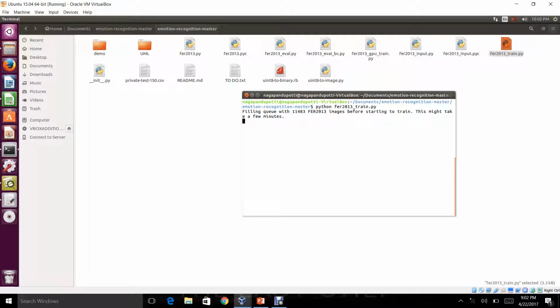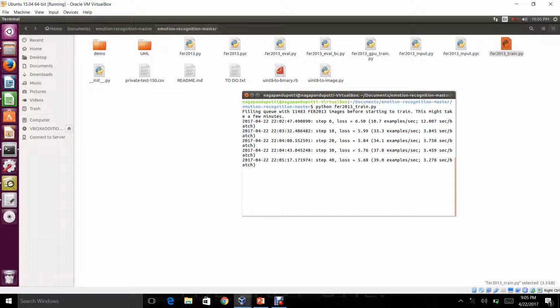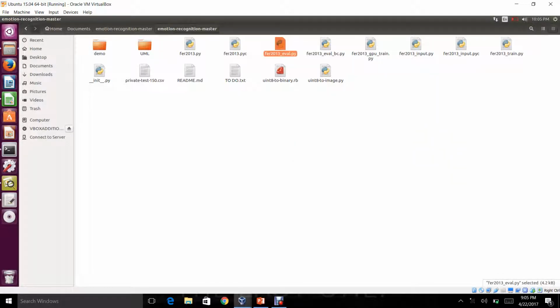This should start training our convolutional neural network based on the images we have seen in the data set, and it also has the emotion labels. So our model will start understanding that. If you observe here, the loss started decreasing, and then we have to evaluate our model, to see how well our model is trained. We need to know how much accuracy our model will obtain. So we evaluate our model based on this script.